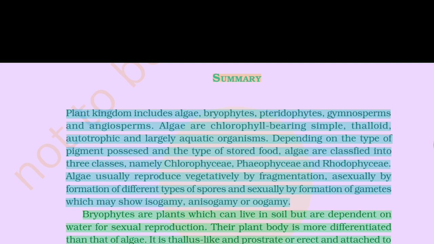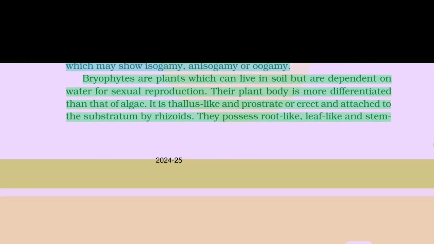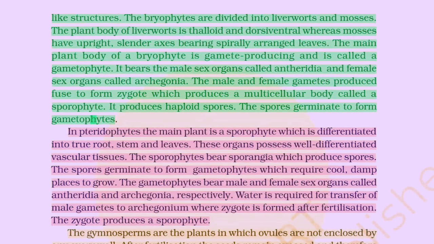Bryophytes are plants which can live in soil but are dependent on water for sexual reproduction. Their plant body is more differentiated than that of algae. It is thallus-like and prostrate or erect and attached to the substratum by rhizoids. They possess root-like, leaf-like, and stem-like structures. The bryophytes are divided into liverworts and mosses. The plant body of liverworts is thalloid and dorsiventral, whereas mosses have an upright slender axis bearing spirally arranged leaves.